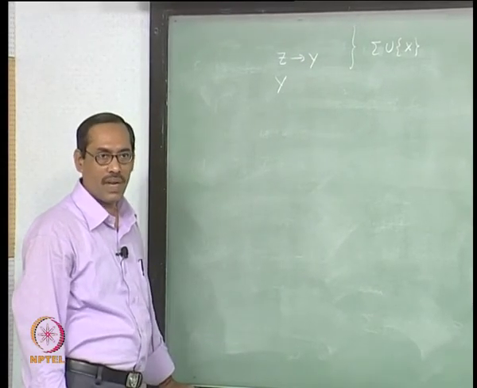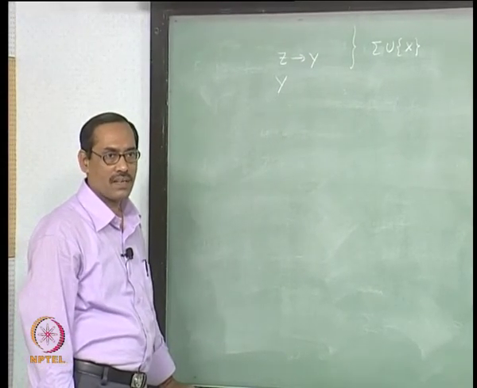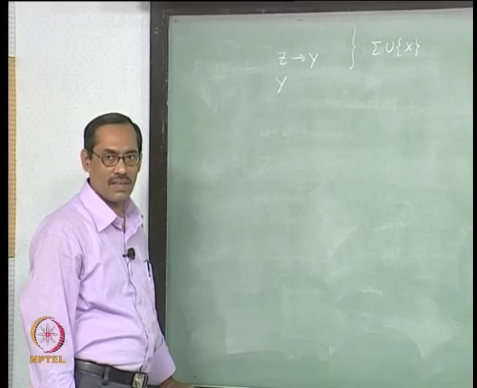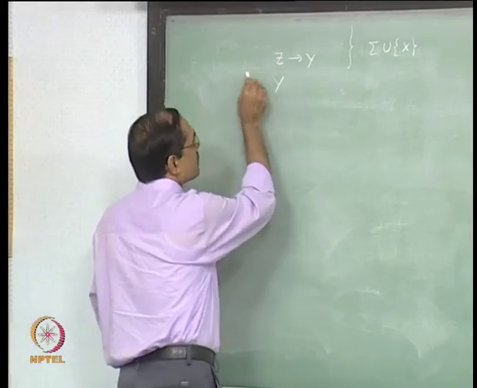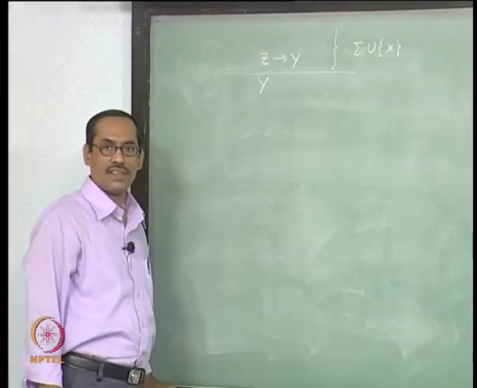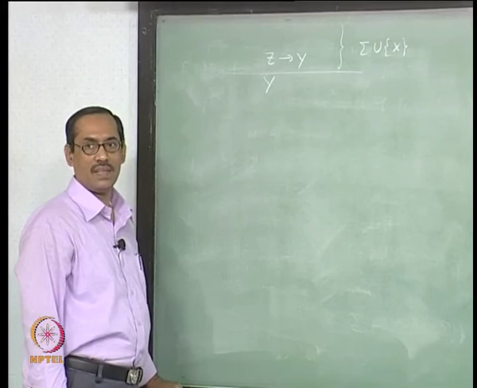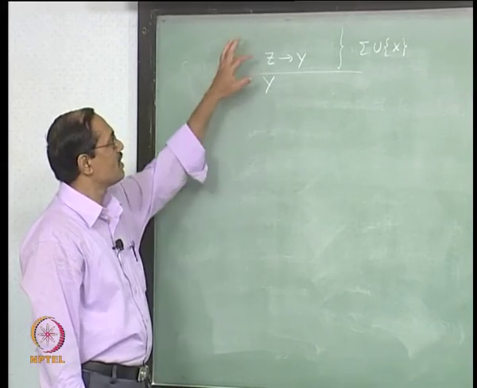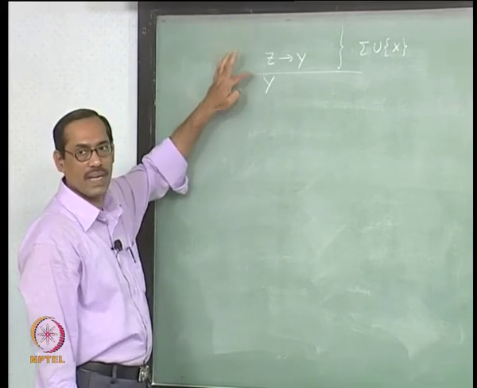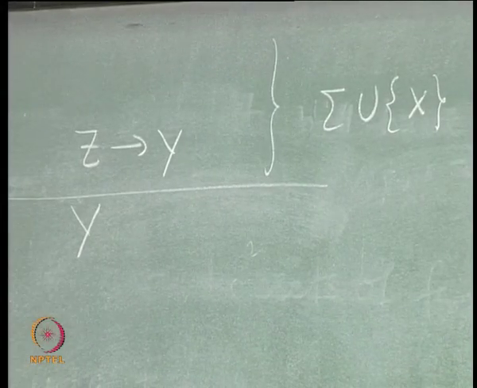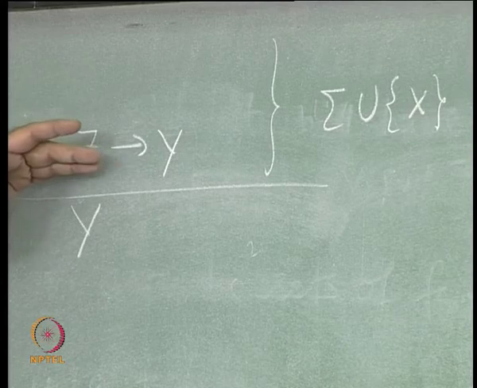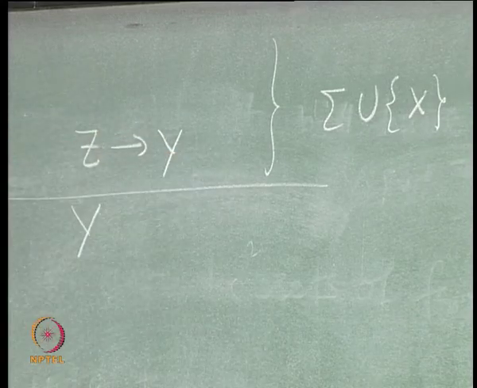Use the induction hypothesis. You are proving it by induction on the proof of sigma union x entails y. So this says sigma union x entails z implies y.